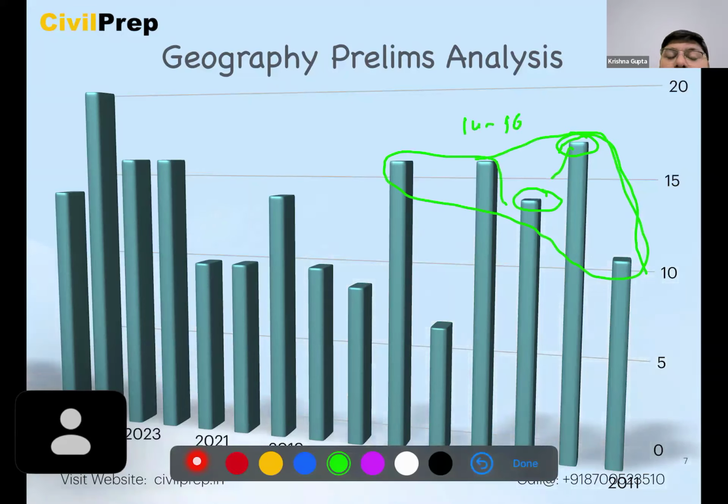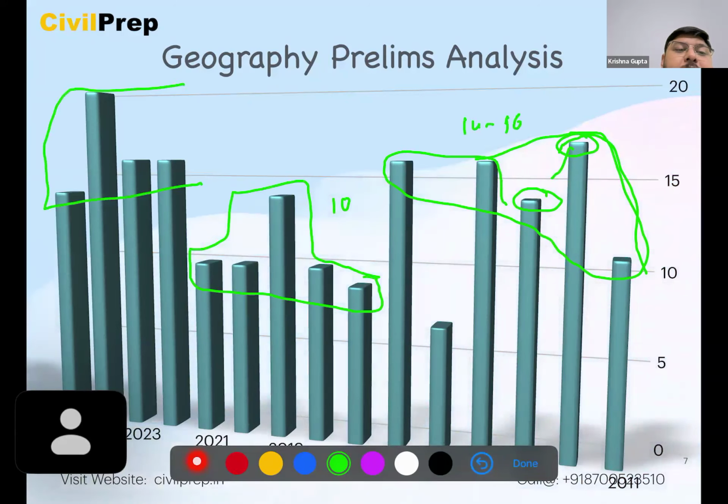After this, there is a slack where we see that the number of questions was on average around 10. Then after 2021, we see that the number of questions coming in the contemporary time is 16 to 18. So we need to focus on this aspect that currently the geographical arena is increasing, and how we can interlink it, how we can analyze it by the PYQ. So this will be a very good tool for us to understand.